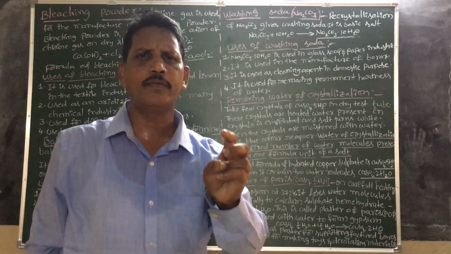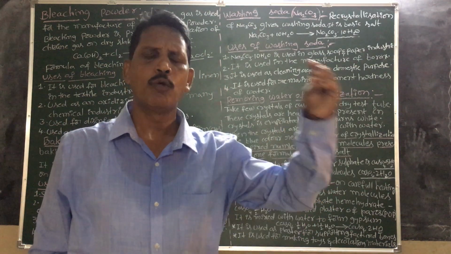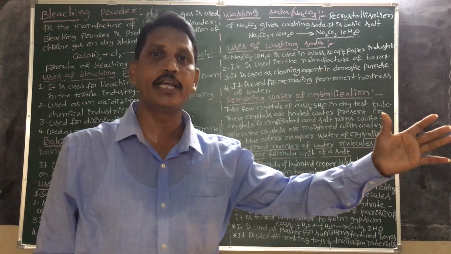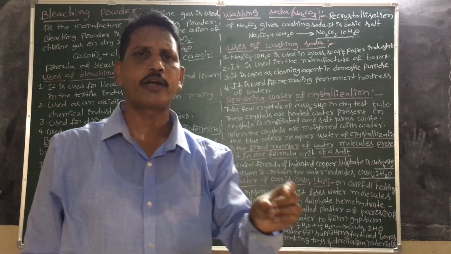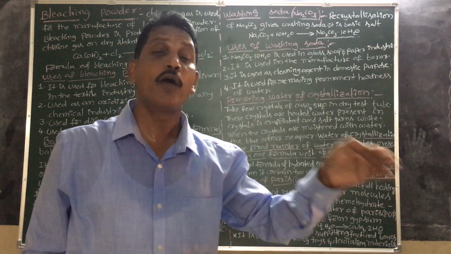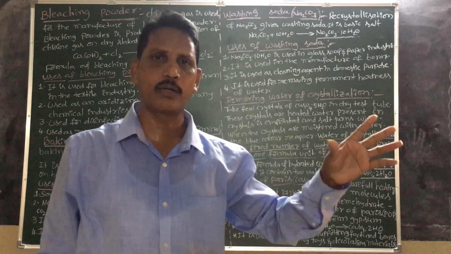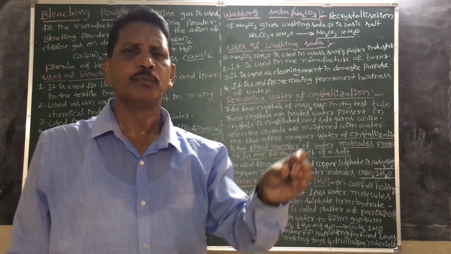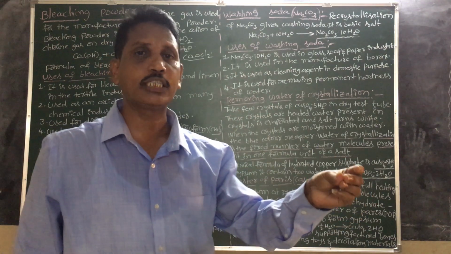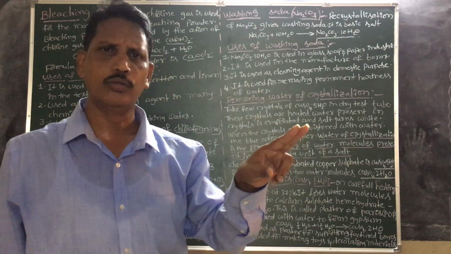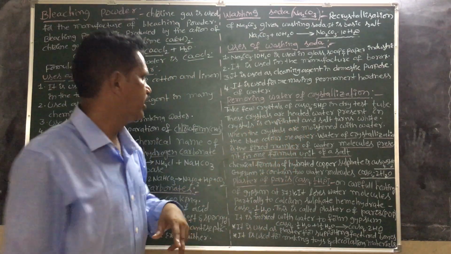The fixed number of water molecules present in washing soda is 10, 10H2O. The fixed number of water molecules present in copper sulfate is 5H2O, 5 water molecules. The fixed number present in calcium sulfate, CaSO4, gypsum, is 2H2O.